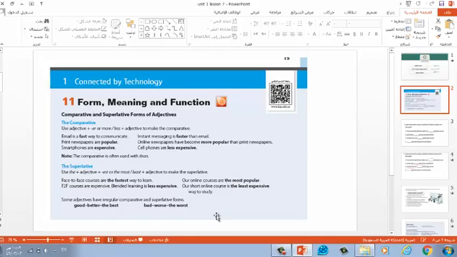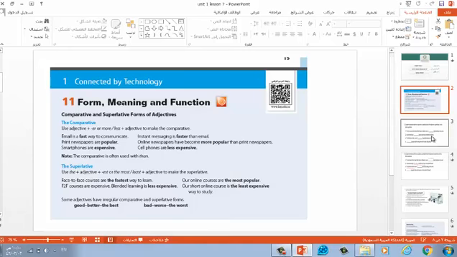With long superlatives, with long adjectives, we use the most or the least just before the adjective. Like when I say planes are the most expensive means of transport. And Sarah is the most beautiful among her sisters. So when we have long adjectives, we use the most or the least just before the adjectives.